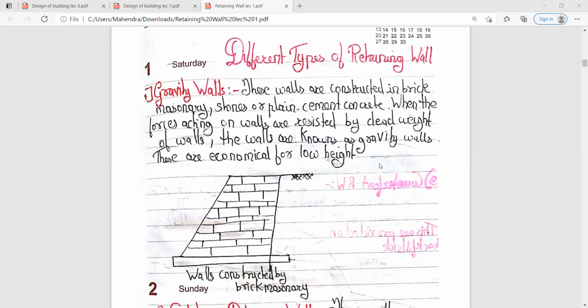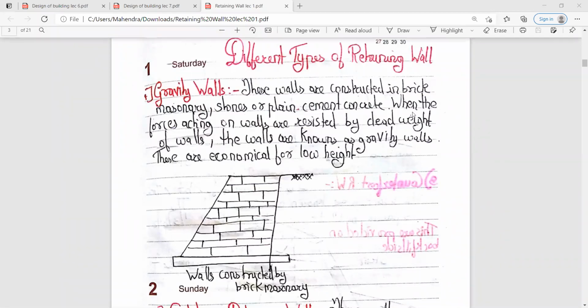It is not feasible for higher structures, or for walls whose height is more than 4 meters. These are basically for 3 to 4 meters. Gravity walls are used for that height or below.